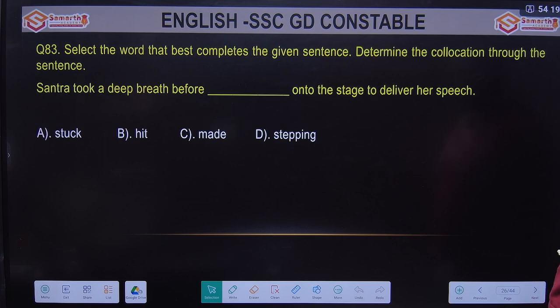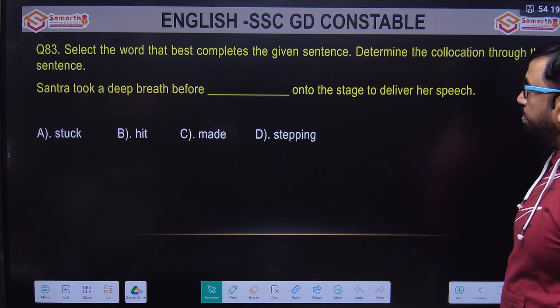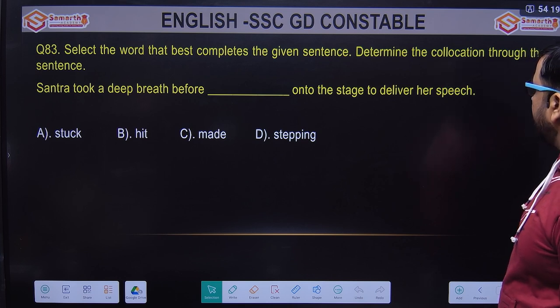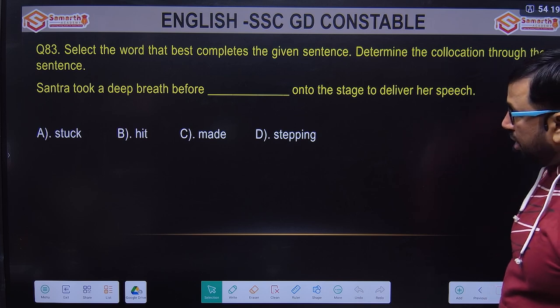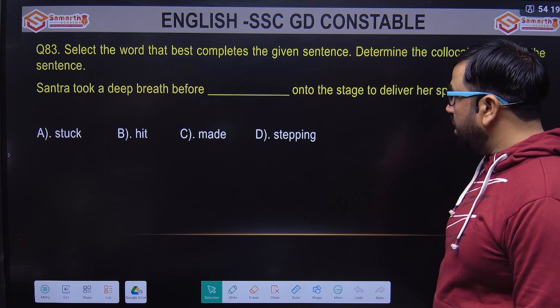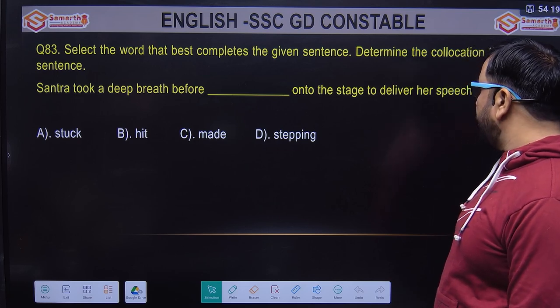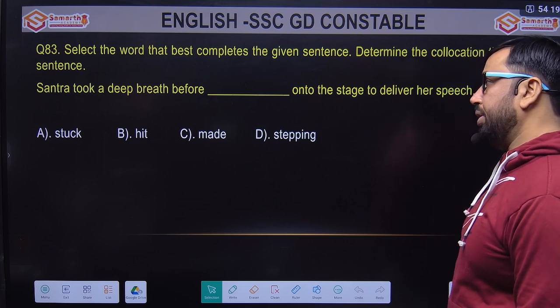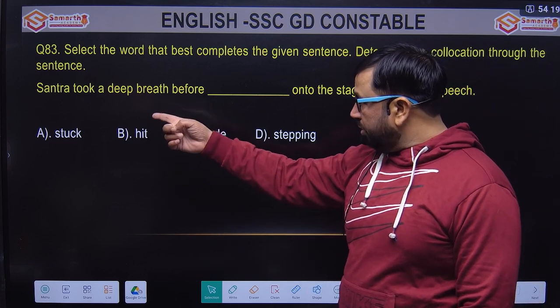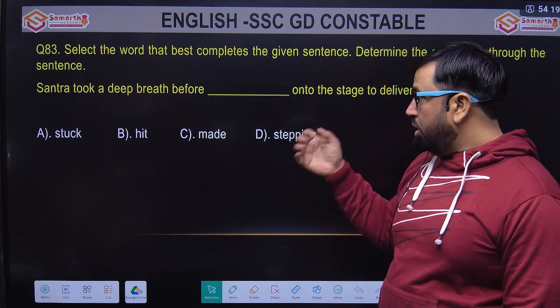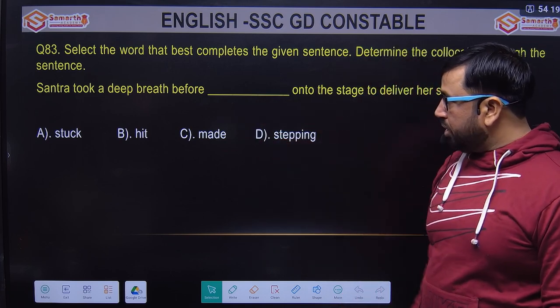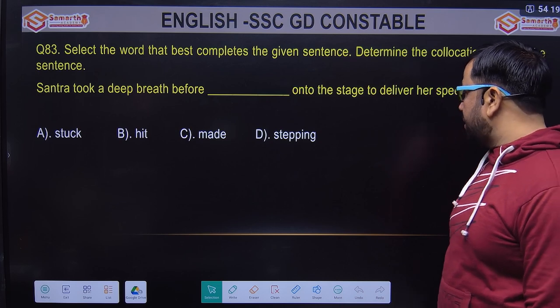Next one is: select the word that best completes the given sentence. The question is, determine the collocation through the sentence. Sandra took a deep breath before dash onto the stage to deliver her speech. Sandra is the name of the girl. She took a deep breath before dash onto the stage. Options are stuck, hit, made, stepping.